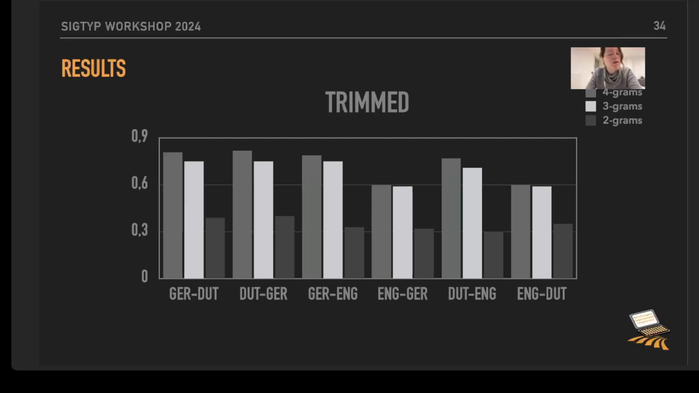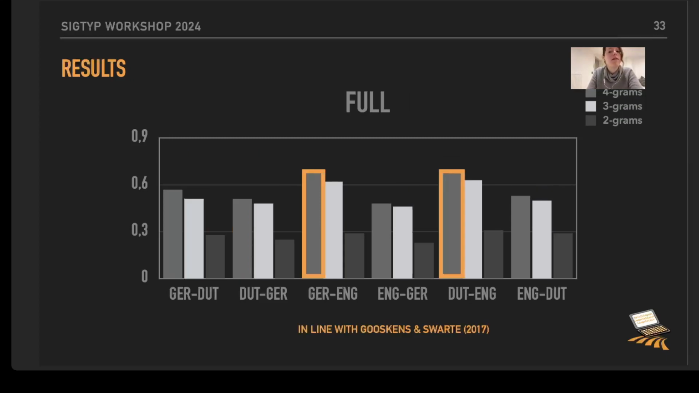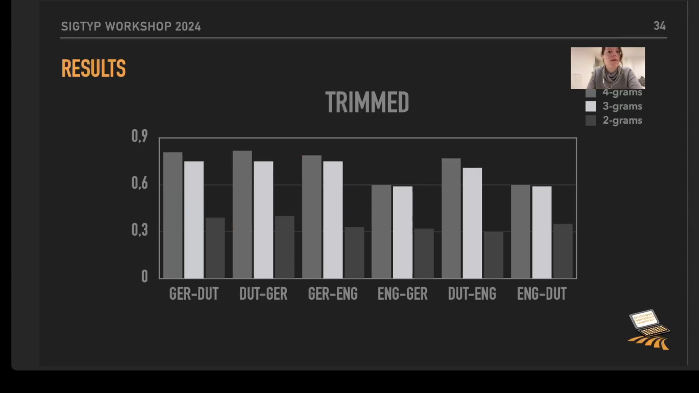Now let's have a look at the trimmed forms. The y-axis is still the same, and you can see that the bars are rising a bit, meaning that we get better results for the trimmed forms, and actually the picture changes a bit. So previously German English, Dutch English was the best results. Now the best results we are getting for German Dutch and Dutch German. Again, like in the previous plot, the language English as the native language provides us with the worst results. So if I'm going back to the previous plot, you can see for English the bars are slightly lower than all the other bars in this plot.